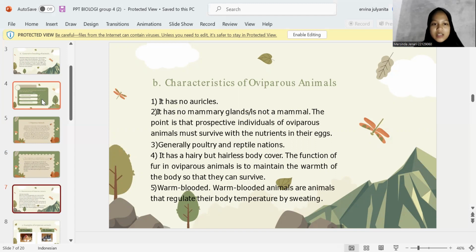Okay, the first characteristic is that it has no auricles. Second, it has no mammary glands, or it's not a mammal. The point is that prospective individuals of oviparous animals must survive with the nutrients in the eggs. Third, generally poultry and reptiles. Fourth, it has a feathery or hairy body cover. The function of feathers in oviparous animals is to maintain the warmth of the body so that they can survive. Fifth is warm-blooded. Warm-blooded animals are animals that regulate their body temperatures.